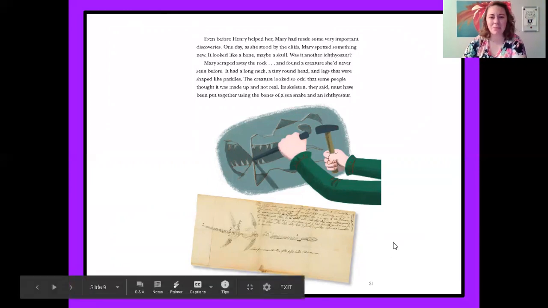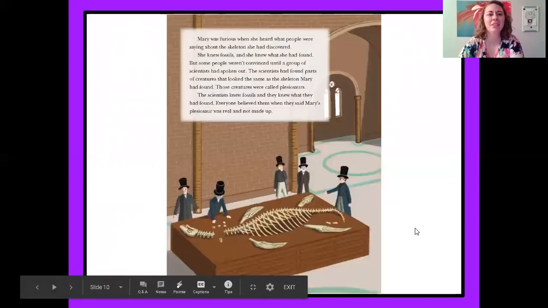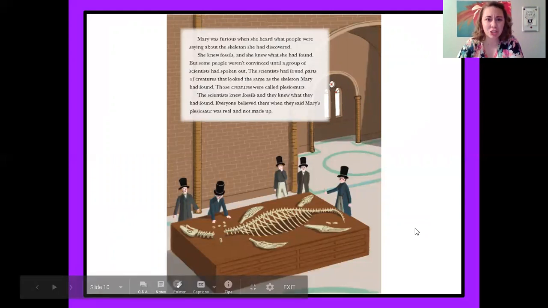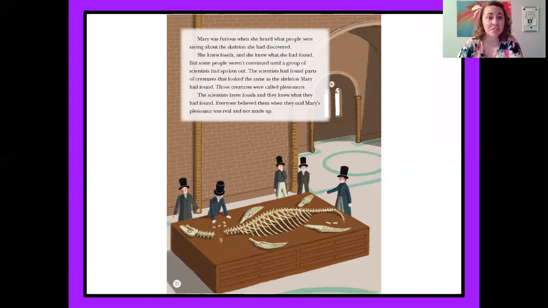Man, so she's finding something. People aren't even believing it. Mary was furious when she heard what people were saying about the skeleton she had discovered. She knew fossils, and she knew what she had found. But some people weren't convinced until a group of scientists had spoken out. The scientists had found parts of creatures that looked the same as the skeleton Mary had found. Those creatures were called plesiosaurs. The scientists knew fossils and they knew what they had found. Everyone believed them when they said Mary's plesiosaur was real and not made up.